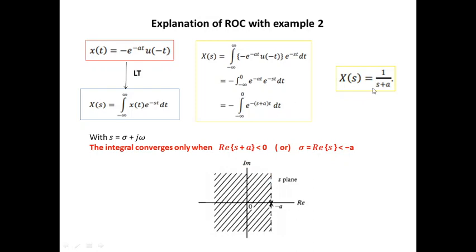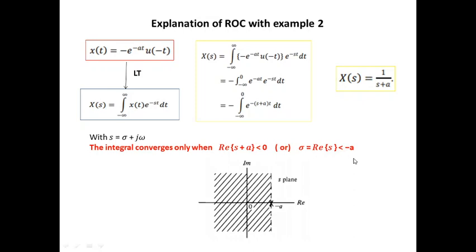So here our pole is s equal to minus a, and it is represented over here, and real part of s lesser than minus a is obtained on the left hand side. So we can see that minus a is taken over here because the value of a can either be positive or negative. The same pole can also be present on the left half of the s plane. So this Laplace transform converges for a real part of s lesser than minus a.